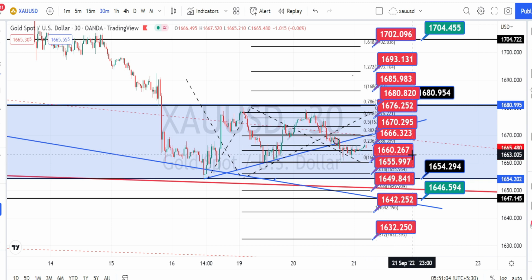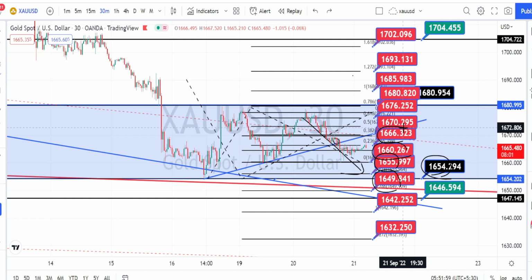Currently the price action is trading between the support level of 1660 and 1666, and the current trend of the price action in the 30 minutes time frame is bearish. So the next level of support is going to be around 1655, and if the price action breaks this support level, the next level of support from the daily time frame is going to be around 1654, and only when the price action breaks this support level can we expect it to test the next level of support, which is going to be around 1649 or 1650.